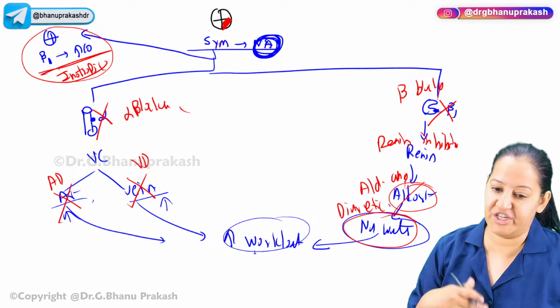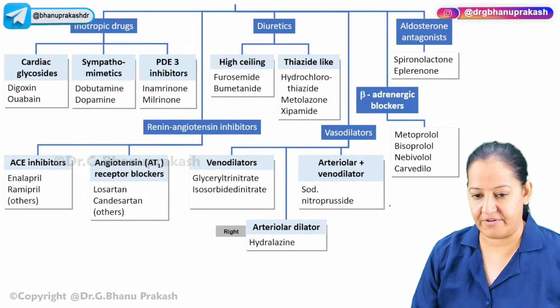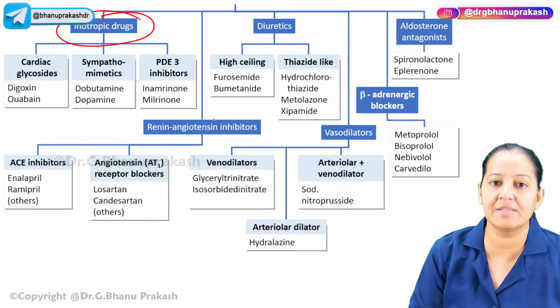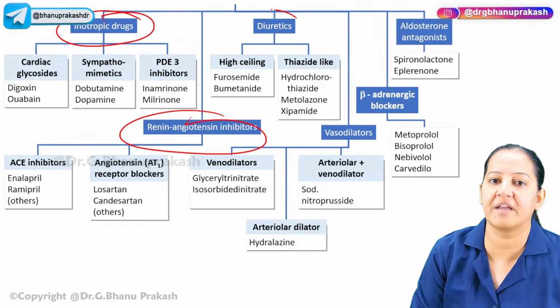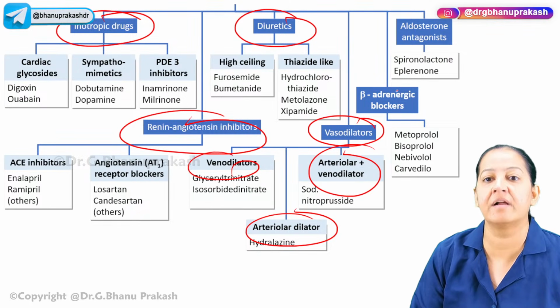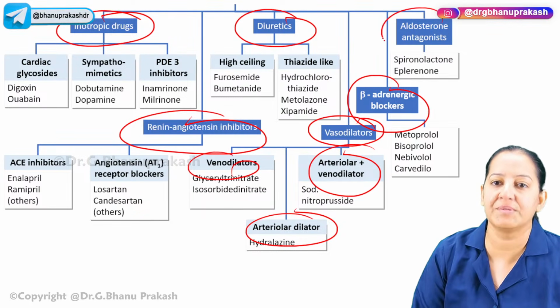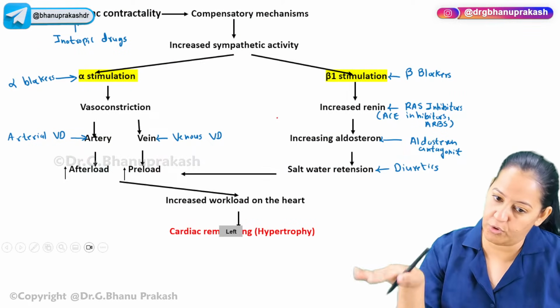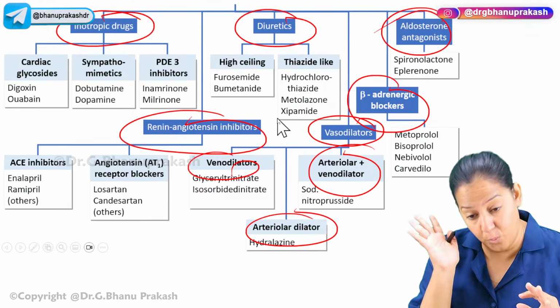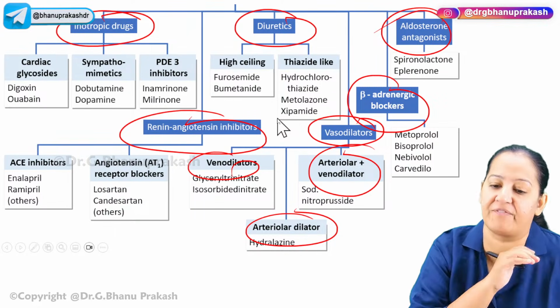So this is the classification of the anti-heart failure drugs. You can see the classification is in front of you. We can use the inotropic drugs. We can use the RAS inhibitor. We can use the diuretics. We can use the vasodilator. We can use arteriodilator, venodilator, both dilator. We can use beta blocker. We can use aldosterone antagonist. Just now I taught you all these are the drugs. Now you can understand the mechanism of action of each of them, I mean, what is the use of each of the drugs in heart failure treatment.